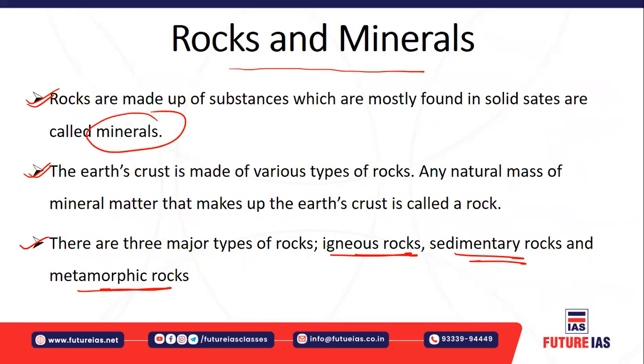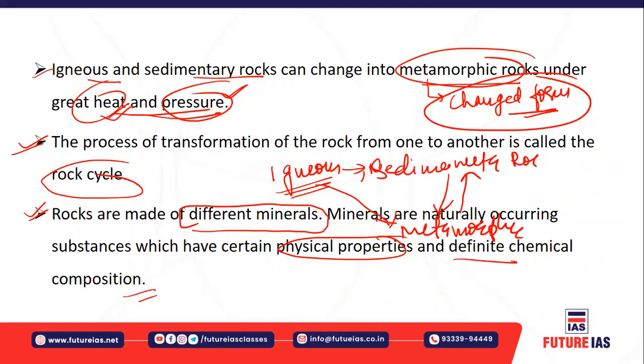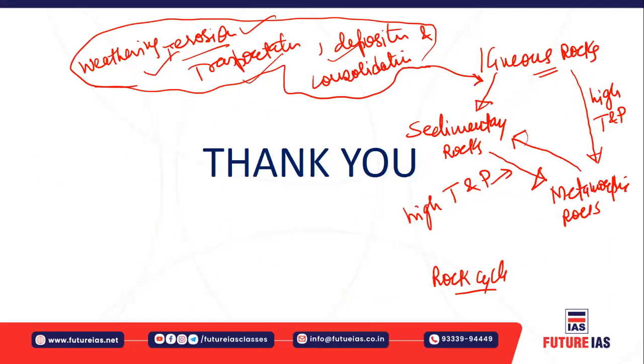Then we have seen the rocks and the minerals. We have seen minerals, the definition of rocks, and the three types of rocks: igneous, sedimentary, and metamorphic. There are different types of rocks which are also found. We have seen how the igneous rocks are formed, how the metamorphic rocks are formed, and also how the sedimentary rocks form. And we have seen the rock cycle, which means the transformation of one rock to another rock. And this is basically the rock cycle.